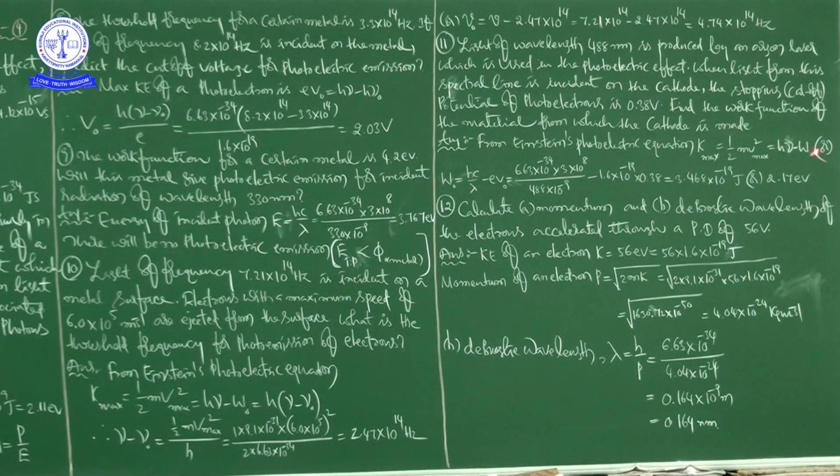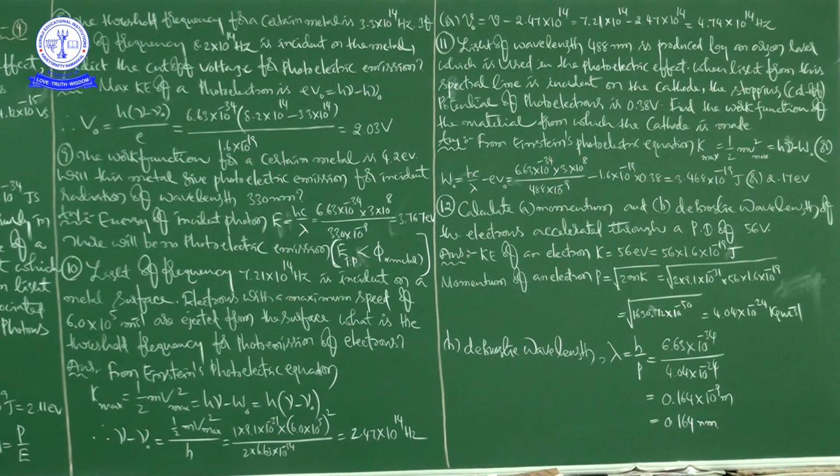Right. Now just substitute the values: Planck's constant, speed of light, and the lambda value they have given as 488 nanometers. Nano means 10 to the power of minus 9. Minus this value, 1.6 into 10 to the power of minus 19 into 0.38, that is the V naught they have given. Do this division and subtraction and you will get finally 3.468 into 10 to the power of minus 19 joules.